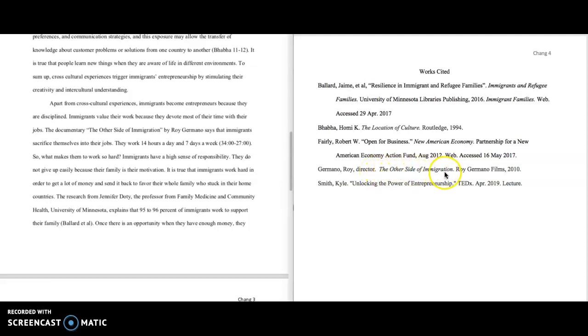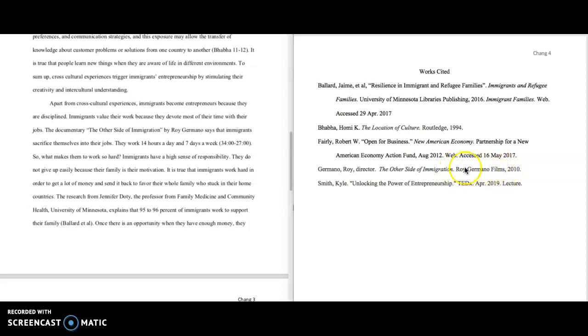Then in italics, here is the name of the film. So this is exactly what you would do with any kind of documentary film or feature film, including Food, Inc. You'd use the director's name, last name, comma, first name, put the word director and period, and then you would put Food, comma, Inc. here in italics.